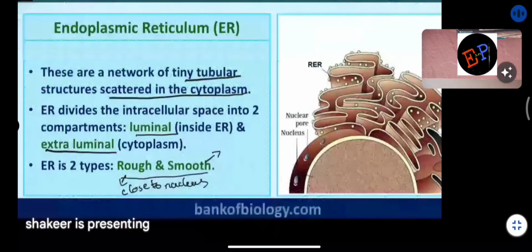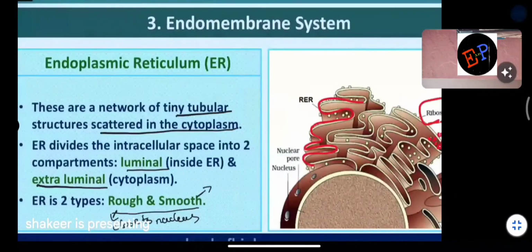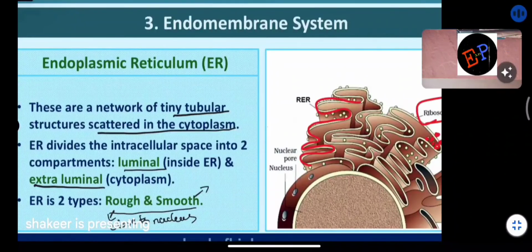See the arrangement of the rough endoplasmic reticulum. This is how it is arranged, and the small dots you are seeing are nothing but ribosomes. So the main point here is that the endoplasmic reticulum divides the space of the cell into two regions, luminal region and extraluminal region.